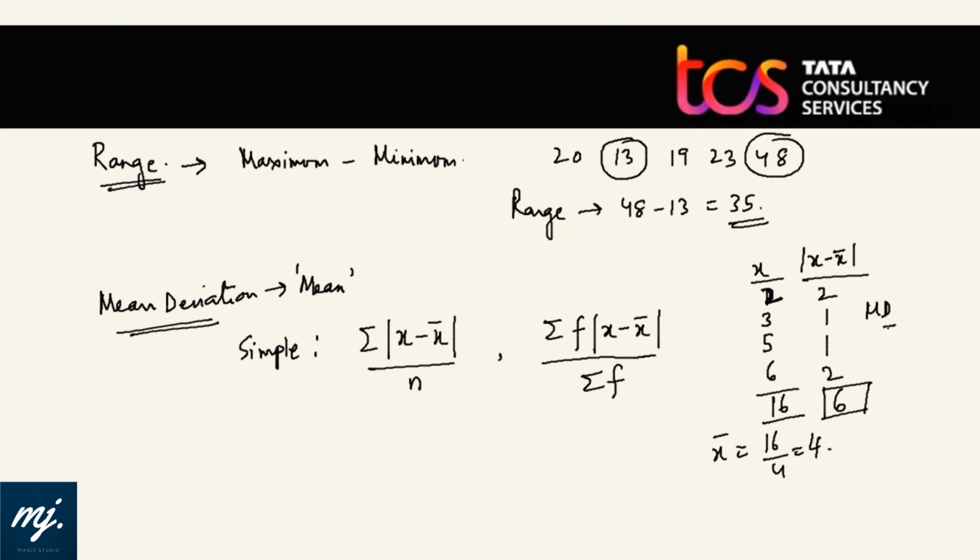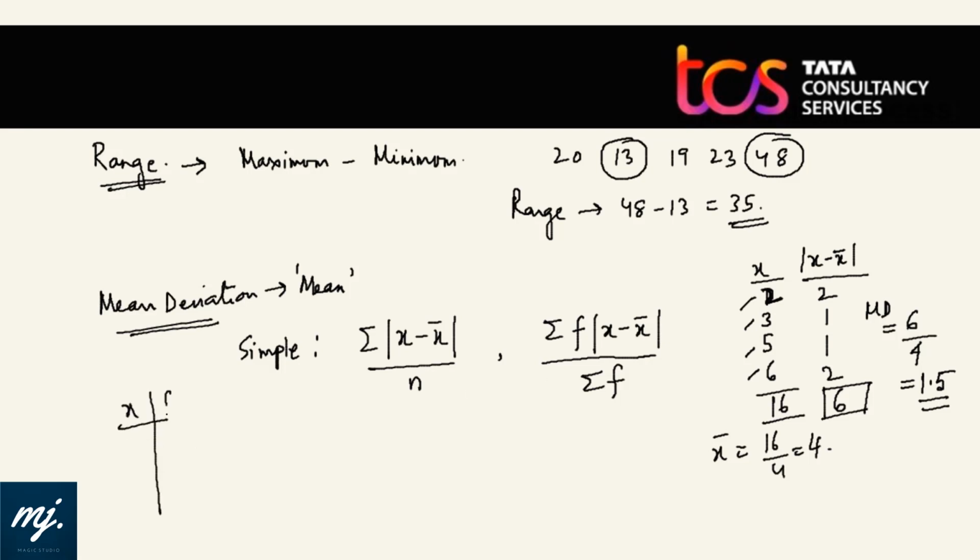That means mean deviation about mean here would be summation of mod x minus x bar, that is 6, divided by n. How many data points are there? You have got 4 data points. 6 by 4, that is how much? 1.5. That means mean deviation for 2, 3, 5, 6 about its mean is 1.5.